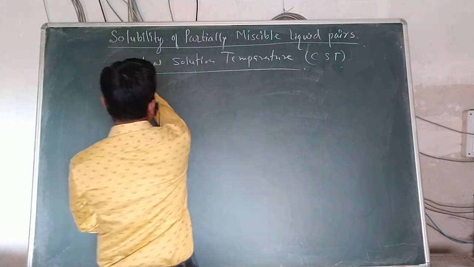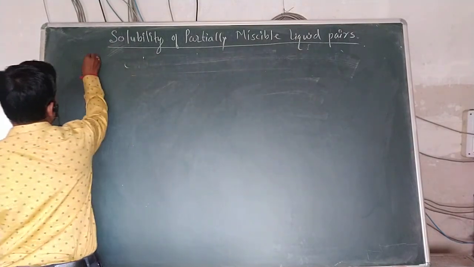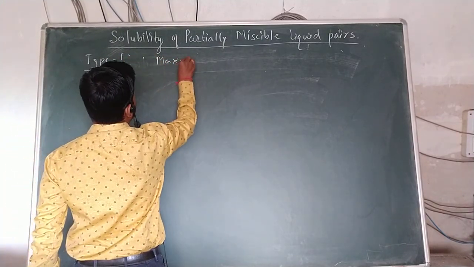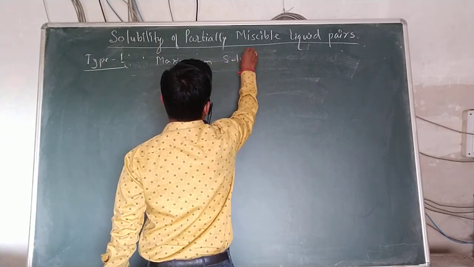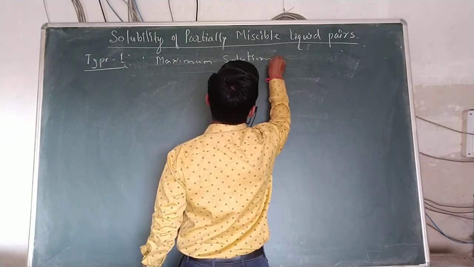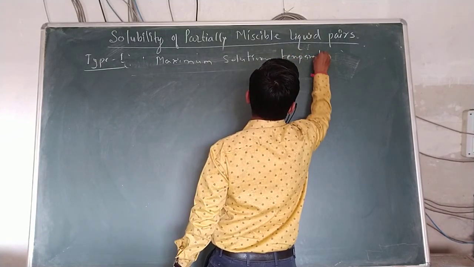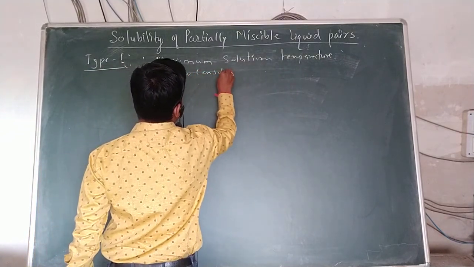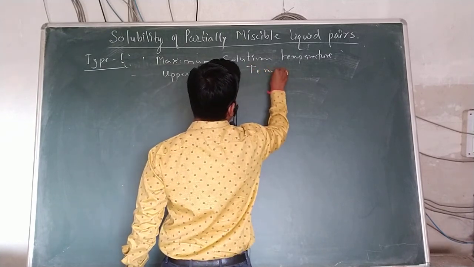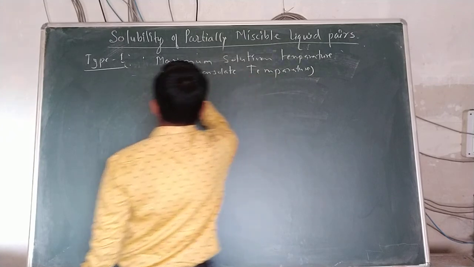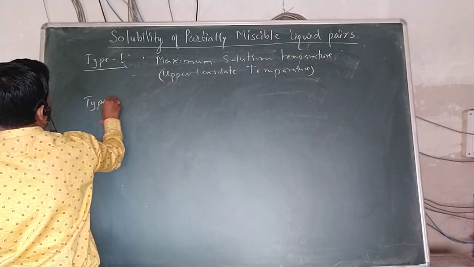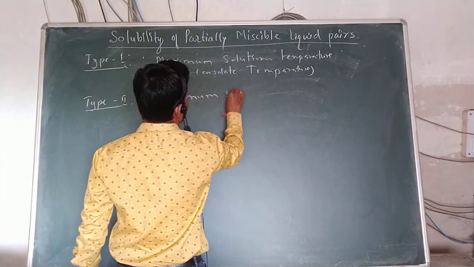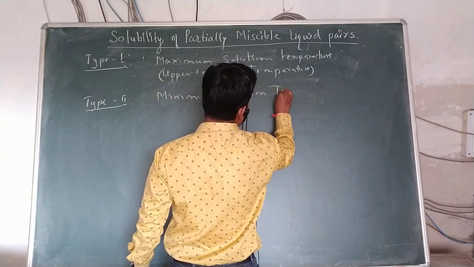These partially immiscible or partially miscible liquid pairs are of three types. Type 1 is the maximum solution temperature, also called the upper consolute temperature, and type 2 is the minimum solution temperature.